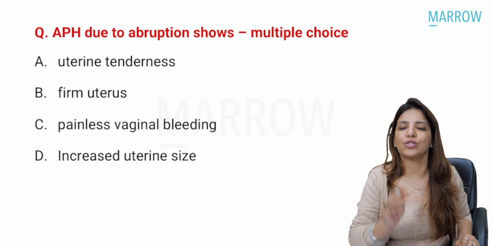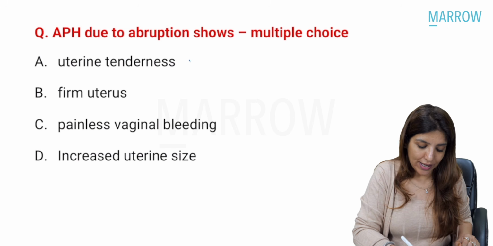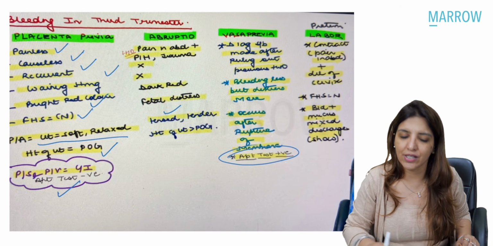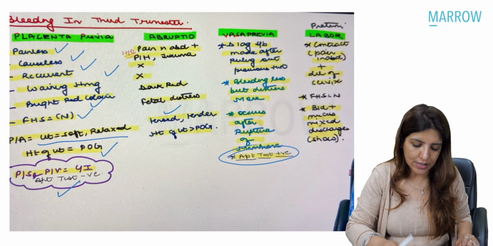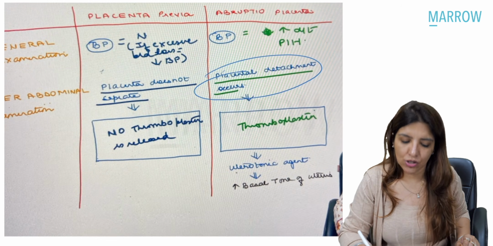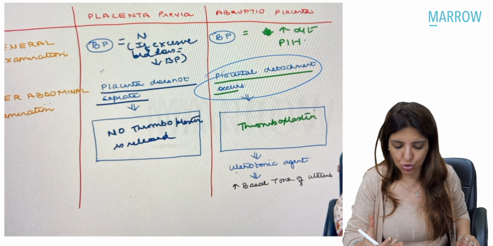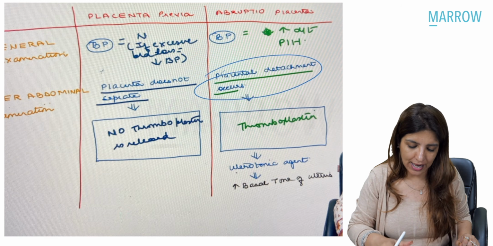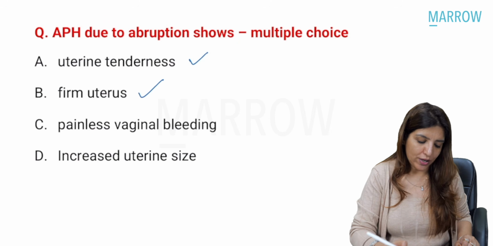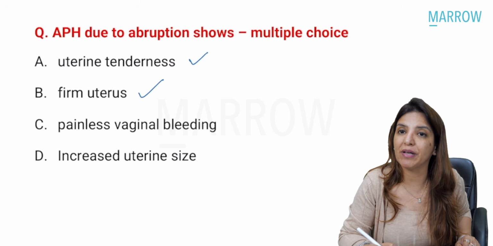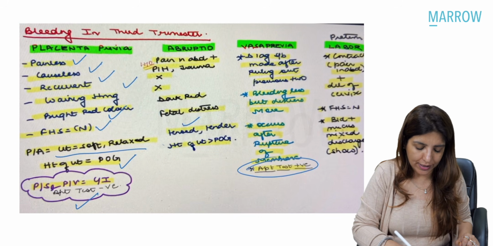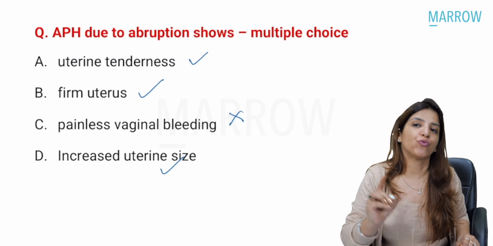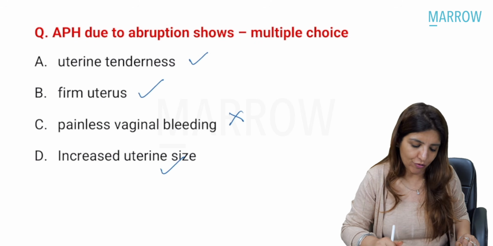APH due to abruptio shows, and this was a multiple choice, right? So uterine tenderness, yes, that is present in case of abruptio. In abruptio, uterus is tense and tender. And why is it tense and tender? This is because when the placenta detaches, it releases thromboplastin, and thromboplastin is a uterotonic agent which increases the basal tone of the uterus, and that makes the uterus tense and tender, right? So you are going to get a firm uterus. Yes, the size of the uterus will be increased. Yes, the size of the uterus is more than the period of gestation. This is because of concealed hemorrhage. Painless vaginal bleeding is a feature of placenta previa. It's not a feature of abruptio.